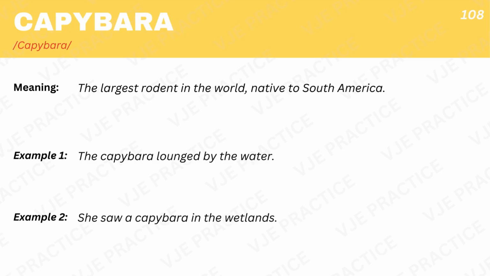Capybara, the largest rodent in the world, native to South America. Example 1. The capybara lounged by the water. Example 2. She saw a capybara in the wetlands.